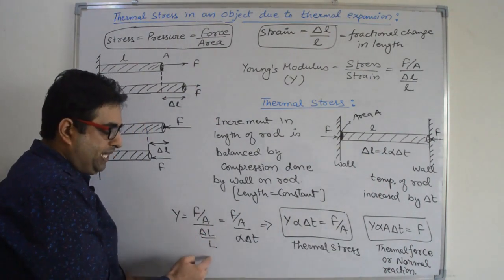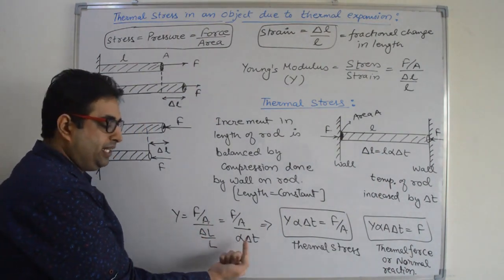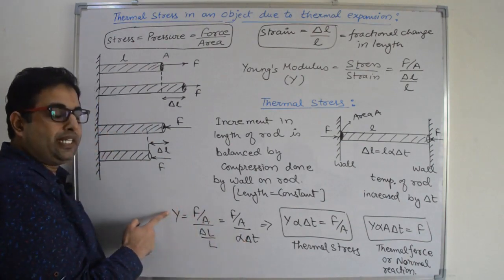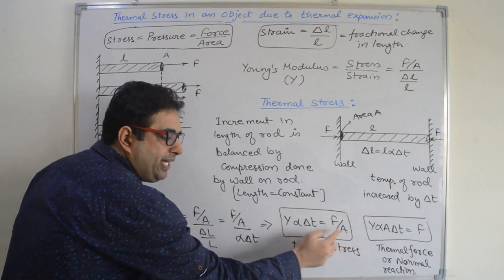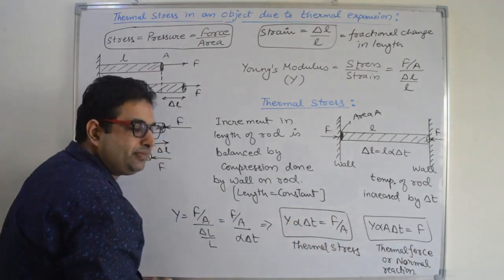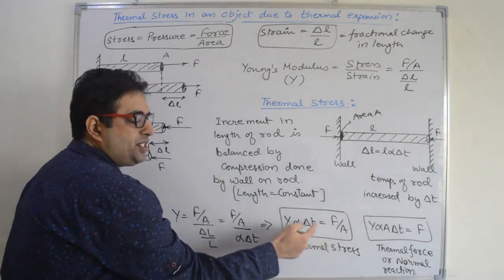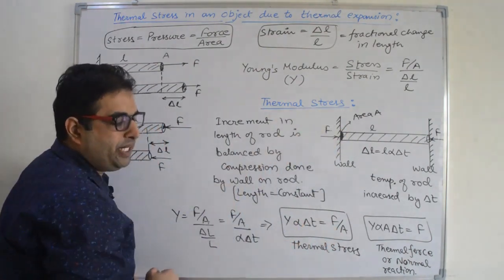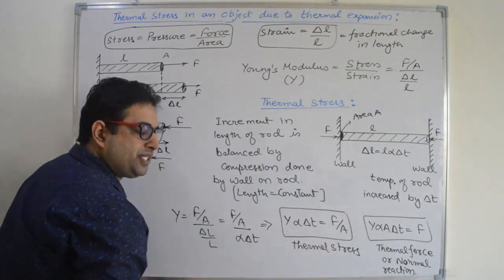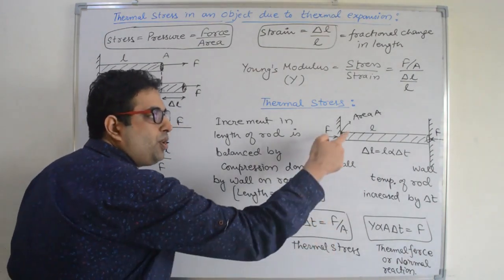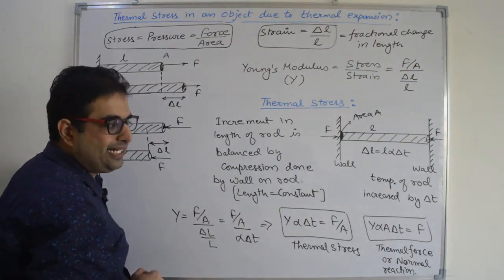So we can replace this delta L by L with alpha into delta T, multiply this alpha into delta T with Young's modulus, and we will get F divided by A is Y alpha delta T. This F divided by A is stress, and this is due to increase in temperature. That is why this is known as thermal stress. So thermal stress on this rod is Y alpha into delta T.